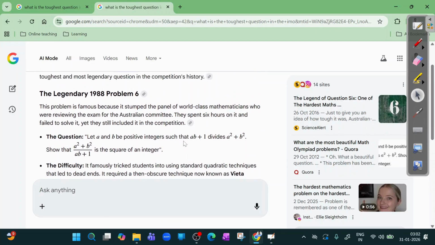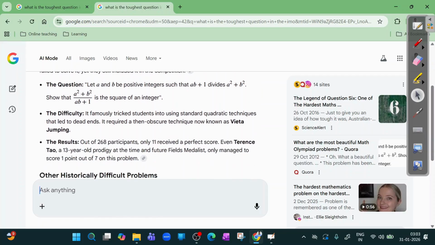So why is it tough? There was an Australian mathematics committee which couldn't solve this problem in 6 hours. These are not just members; they are actually world-class mathematicians from Australia who are on the question-making panel. They attempt the question first, and they were not able to solve it in 6 hours. So that was the level of difficulty this question had.